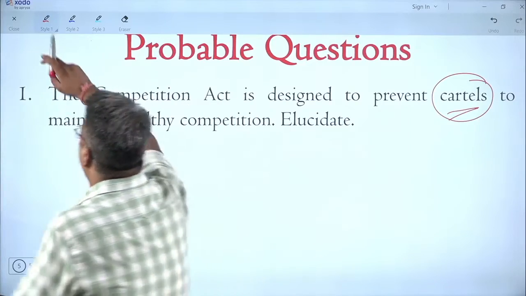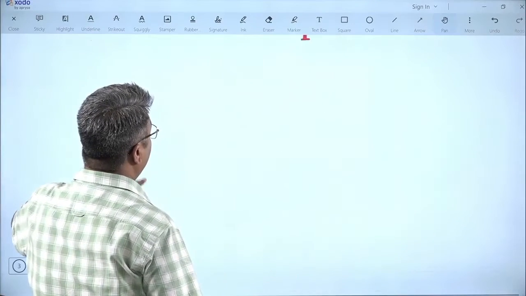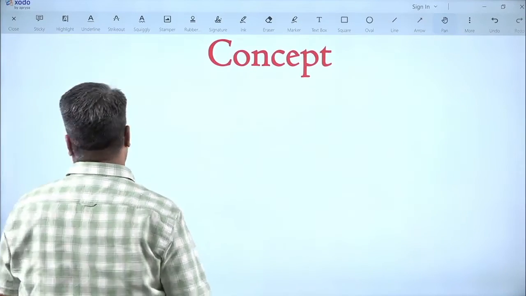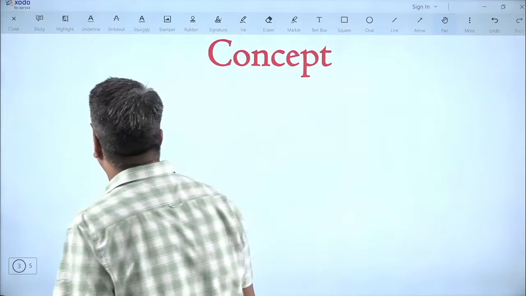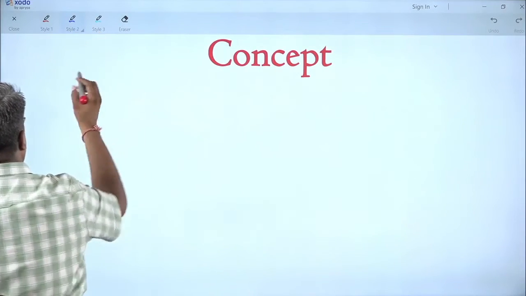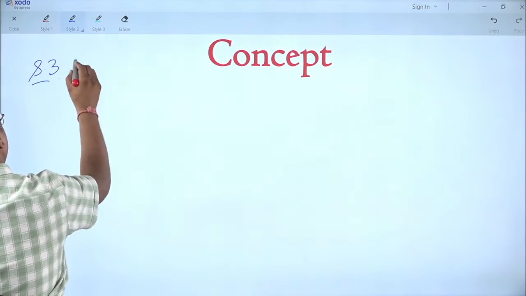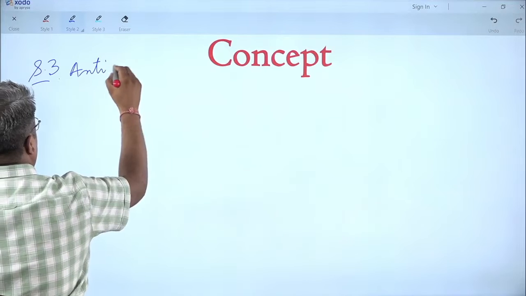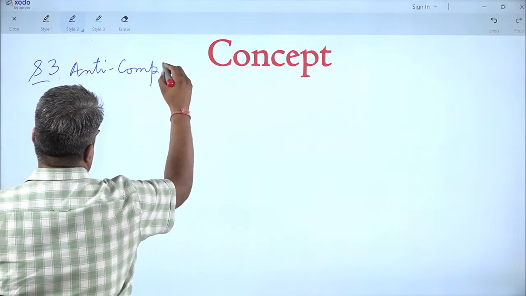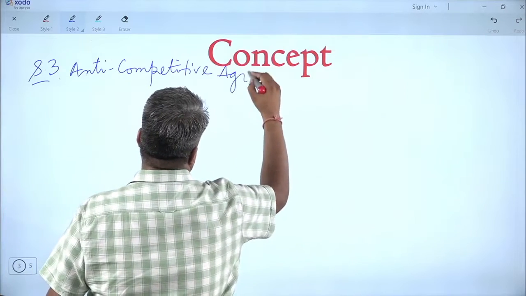So how to approach such kind of questions, I will tell you. What is the concept actually? What is this present concept? Please just note down. Basically, under Section 3, which is about anti-competitive agreements,